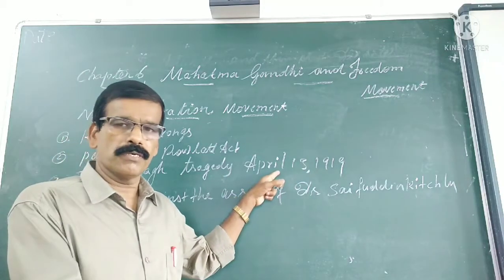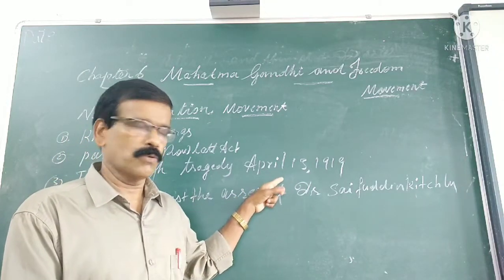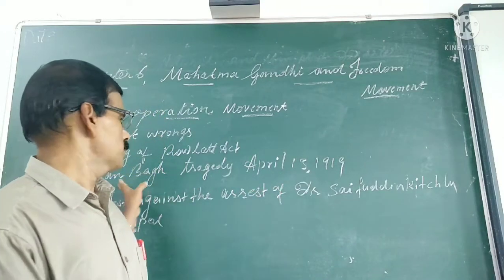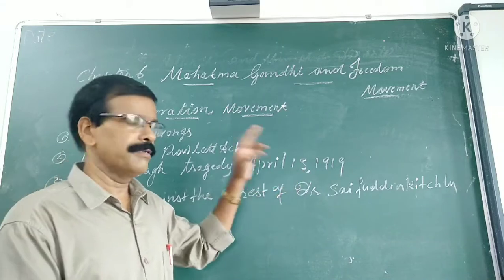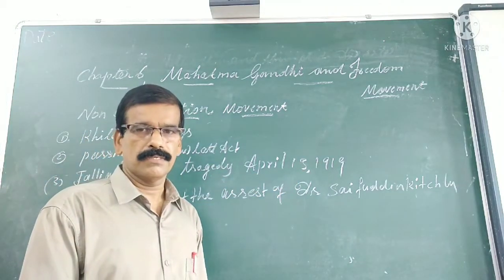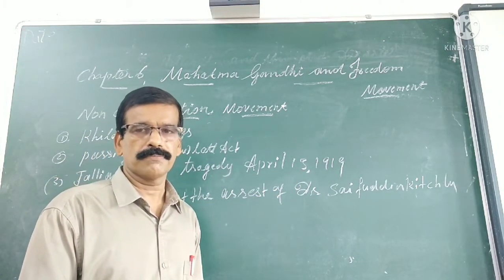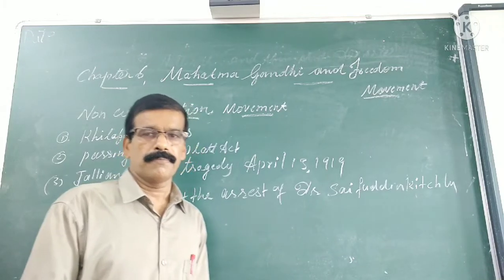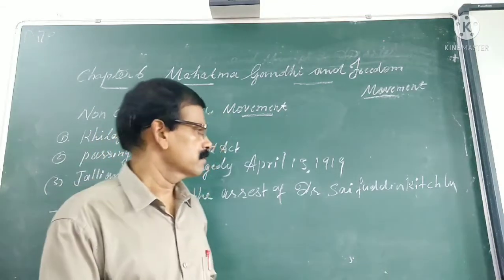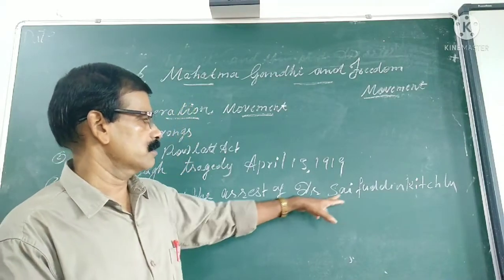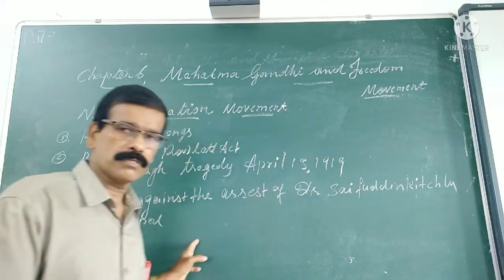Now we are moving to the second reason for starting the non-cooperation movement, that is the Jallianwala Bagh tragedy, which occurred on April 13, 1919. This happened in Amritsar. Two prominent persons were arrested by the police there, and the names of the persons are Dr. Saifuddin Kitchlew and Dr. Satyapal.